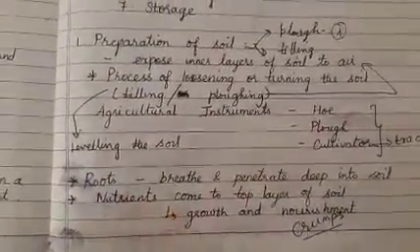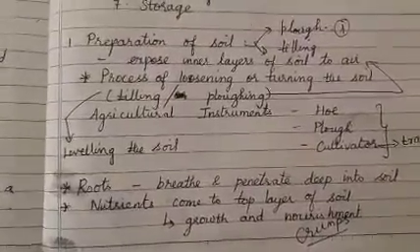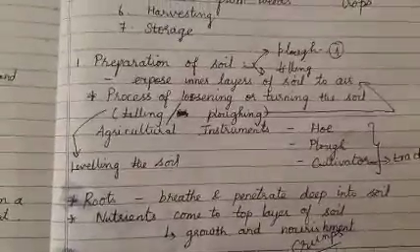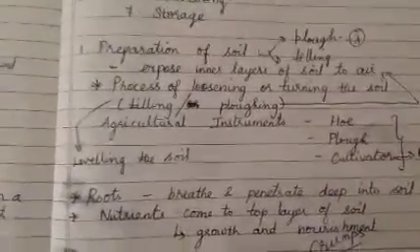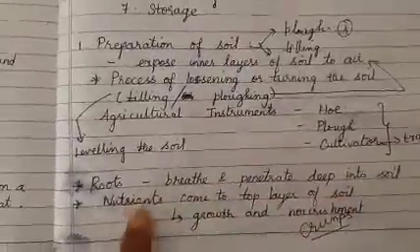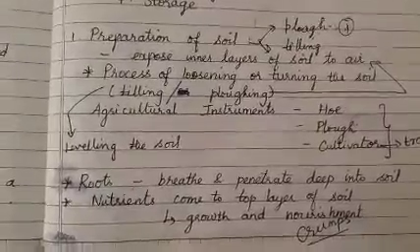Point number 2. The soil will have the essential nutrients for the growth of the plant. That nutrients will come to the top layer and it enables my plant to grow faster. So the growth and the nourishment of the crop, the nutrients will be made to come to the top layer of the soil by digging.